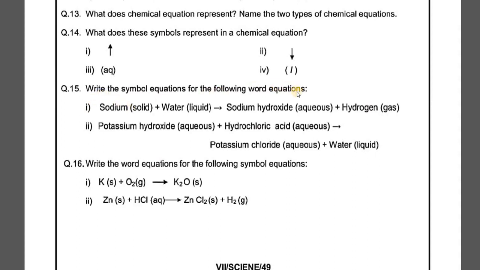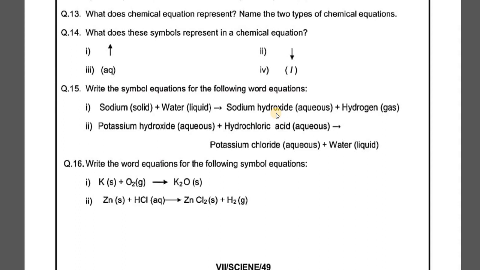Question number 15. Write the symbol equation for the following word equation. Now you just have to write down the symbols of all the things mentioned on the reactant and the product side and make the arrow the way it has been given. For sodium the symbol is Na, that is capital N, small a. For water the formula is H2O, capital H, 2 as subscript, and capital O. Sodium is solid, so in brackets you will write small s, and for water you will write small l. Then you will make an arrow and write down the formula of sodium hydroxide, and that is NaOH, capital N, small a, capital O, capital H.